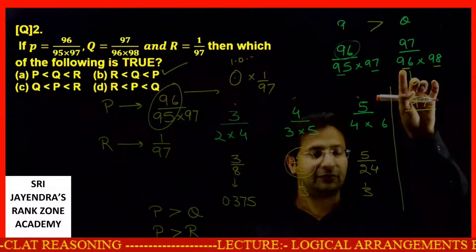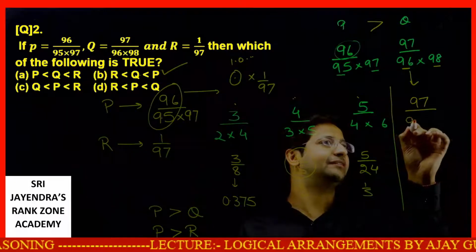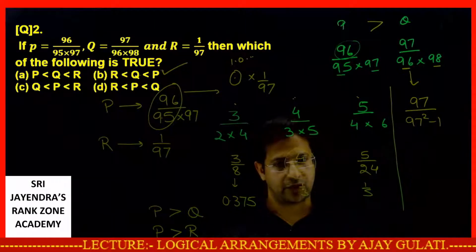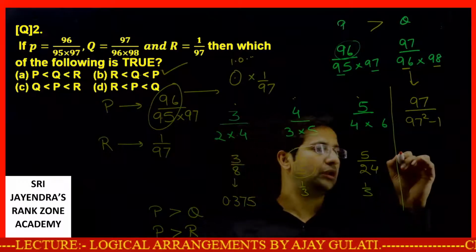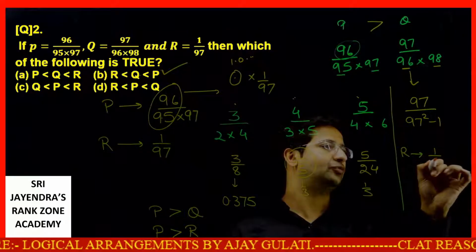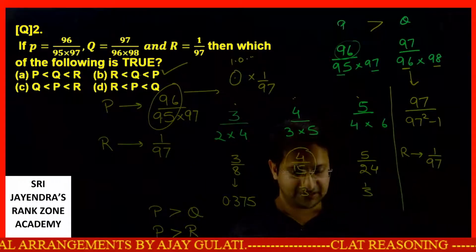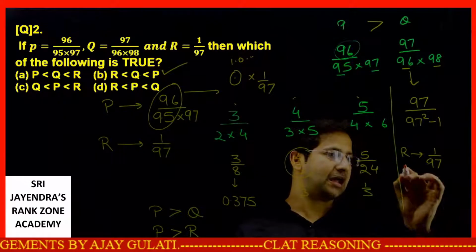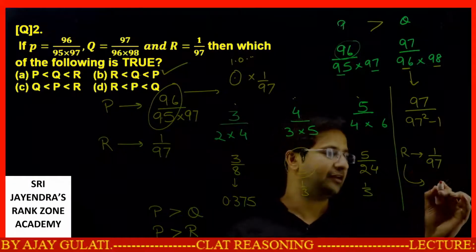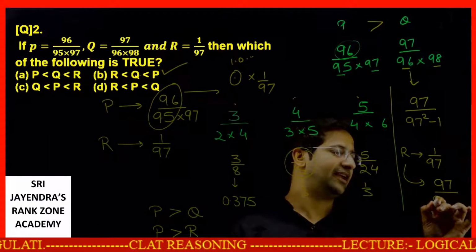When you read it as 97 minus 1 times 97 plus 1, this is 97 square minus 1. This is Q. Let's talk about R. R is 1 by 97. Or I can say R is also, multiplying both by 97, R is 97 by 97 square.